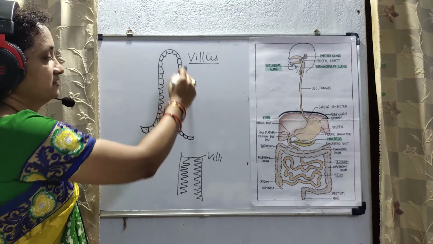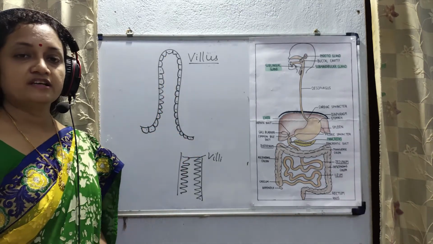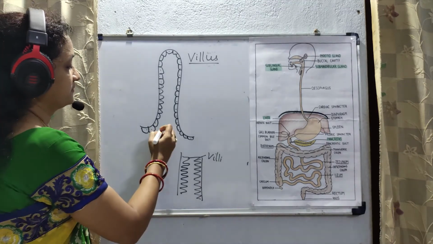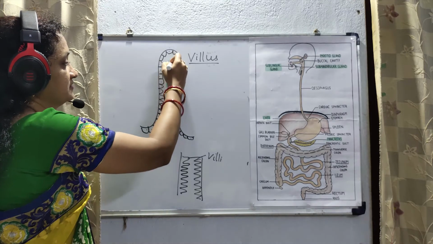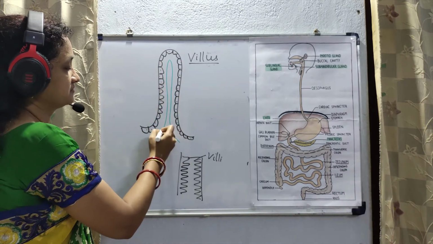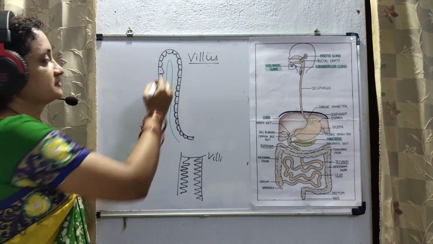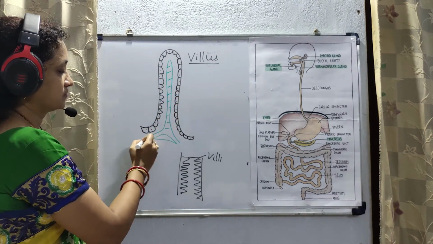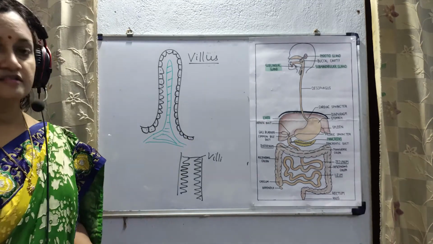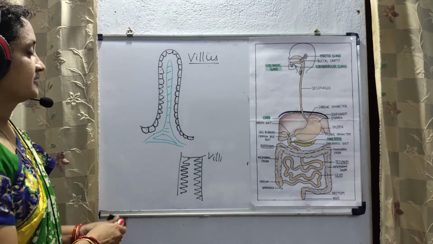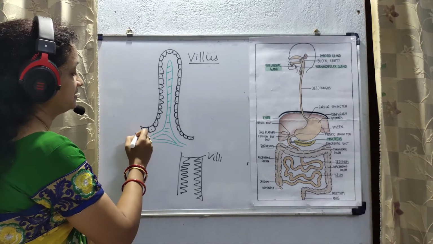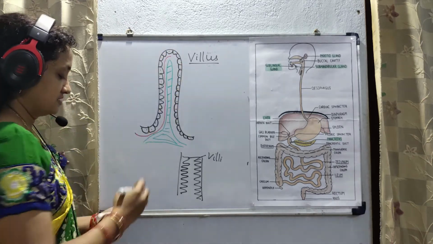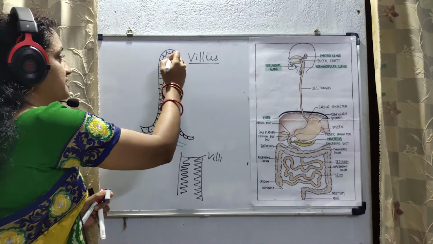The outer layer of the villus is surrounded by one layer of epithelial cells. At the center is present the lymph vessel, which is known as lacteal. This is called lacteal. The artery which enters into the villus communicates with the vein.